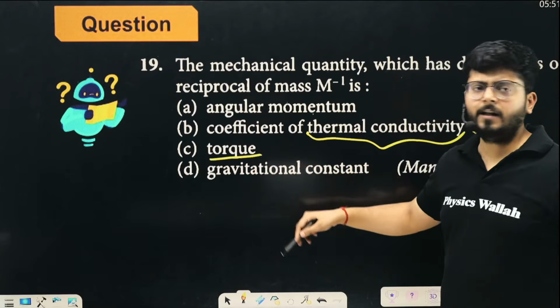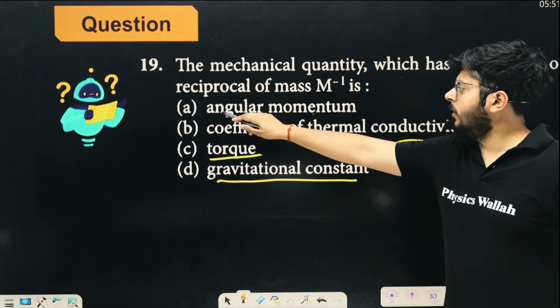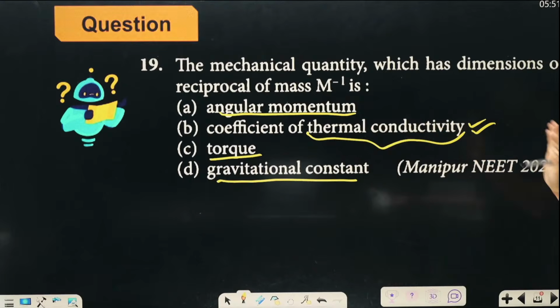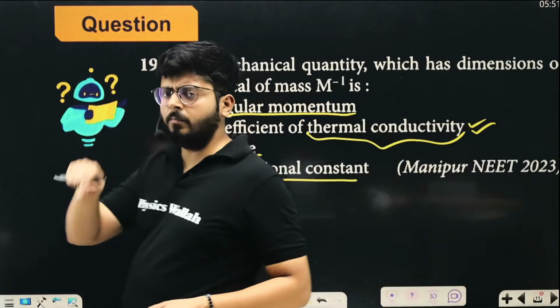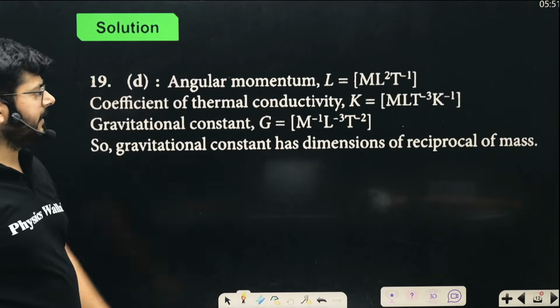Because torque you already know from other chapters, gravitational constant you know from gravitation, angular momentum you already know. But from this chapter you have to pick the thermal conductivity. By the previous formula you can take thermal conductivity, and from there you can calculate its unit. So this is the unit of K.